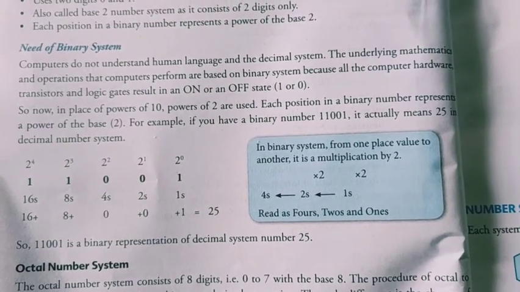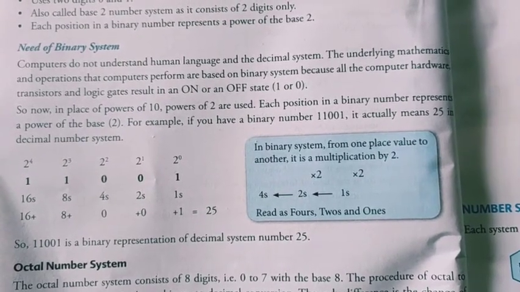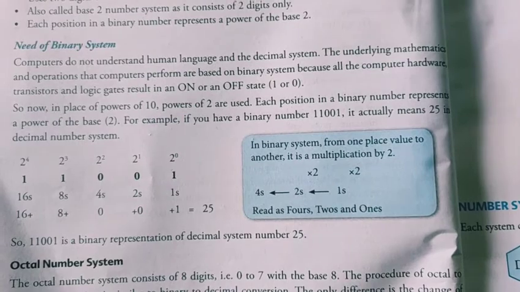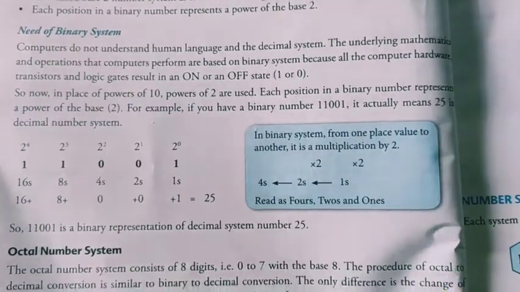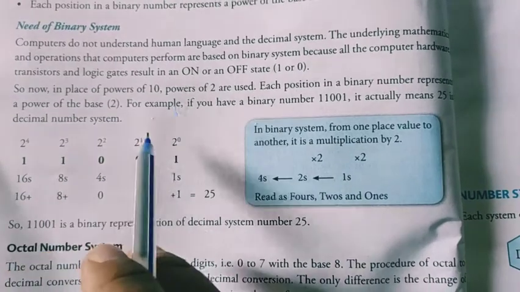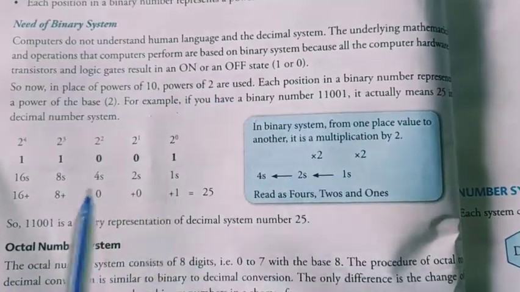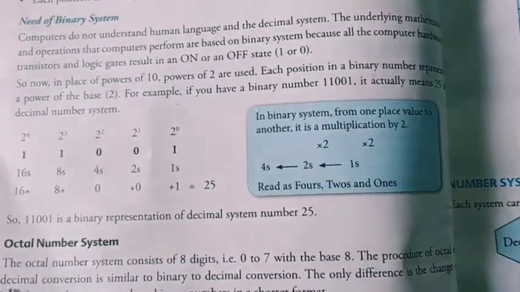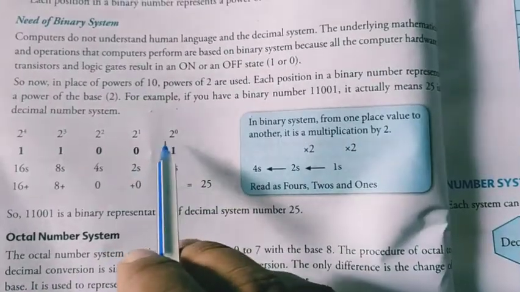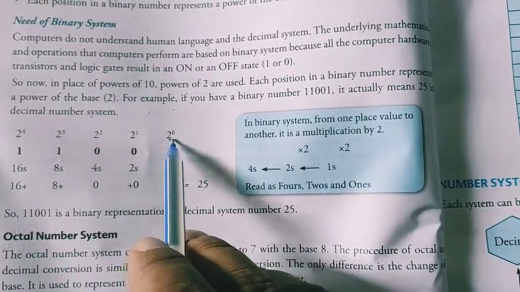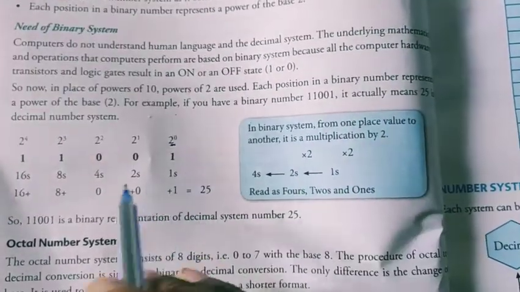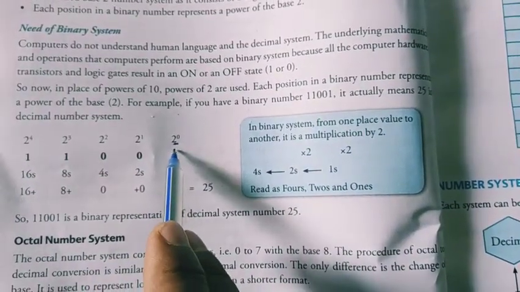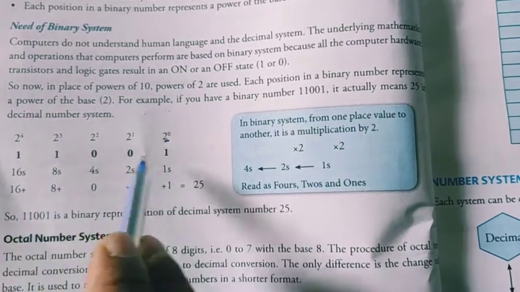So anything you order or command to the computer, it will convert into binary numbers and do the work you want. So now, in place of powers of 10, powers of 2 are used, because in the decimal number system we said that powers of 10 are used. Now here we will use 2 in place of 10, because 2 is the base of the binary number. Other things are all the same. 2 is the base of the binary number, that's why we are using 2 in every place.